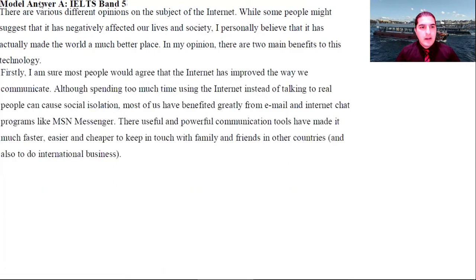Okay, next paragraph. Firstly, I am sure most people would agree that the internet has improved the way we communicate. Okay, so this is the main idea. Now you have to support it. Although spending too much time using the internet instead of talking to real people can cause social isolation, most of us have benefited greatly from email and the internet chat programs like MSN Messenger.